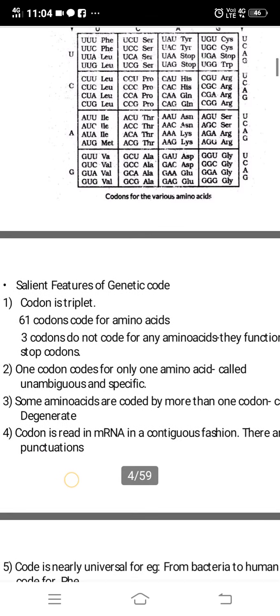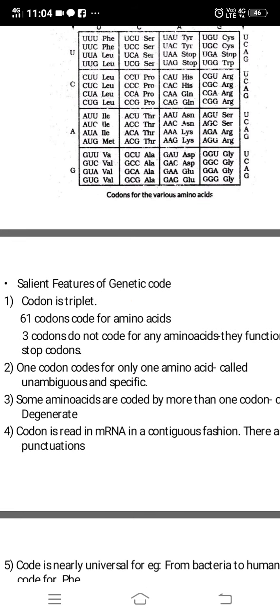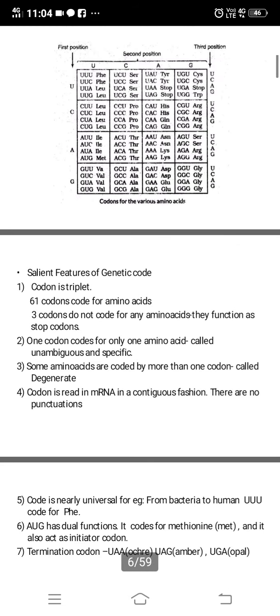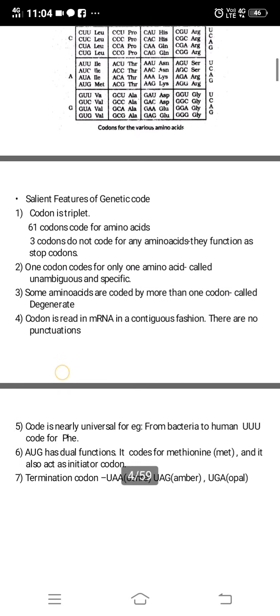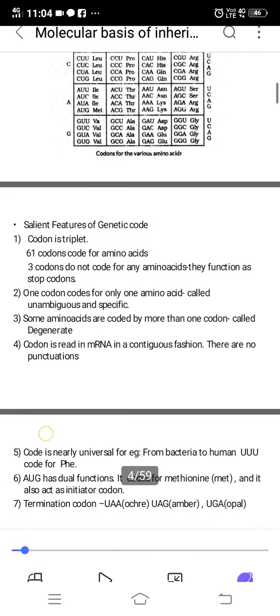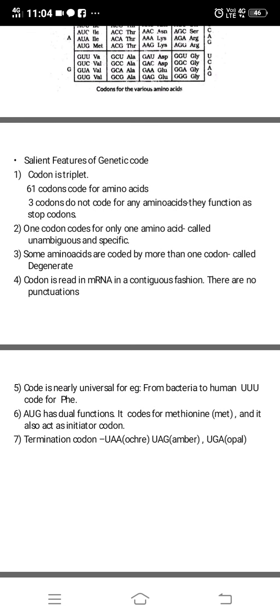Some amino acids are coded by more than one codon, so they are called degenerate. You can see here UUU and UUC, these two code for phenylalanine. So both are coding for the same amino acid. Codon is read in mRNA in a contiguous fashion, that means in a continuous fashion. There is no punctuation, no comma, full stop, and all. Code is nearly universal for every organism. The same sequence of bases will code for the same amino acid, whether it is a bacteria or a human being.